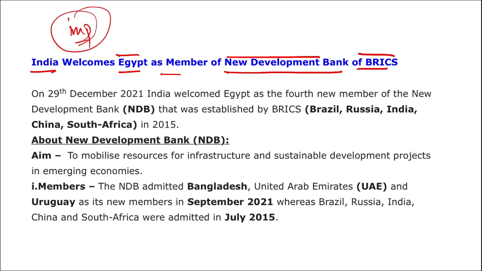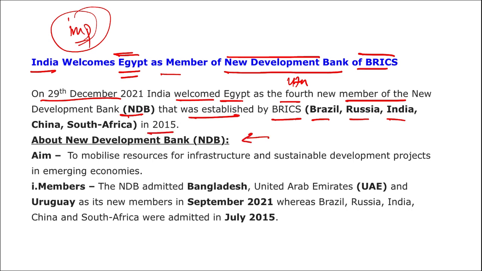Which country has become the new member of the New Development Bank of BRICS? It is Egypt. On 29th of December, India welcomed Egypt as the fourth new member of the New Development Bank that was established by BRICS, Brazil, Russia, India, China, and South Africa in 2015. The aim of this bank is to mobilize resources for infrastructure and sustainable development projects in emerging economies.